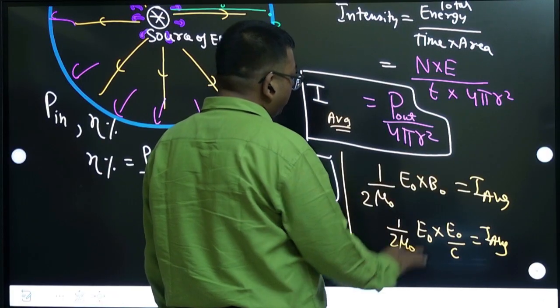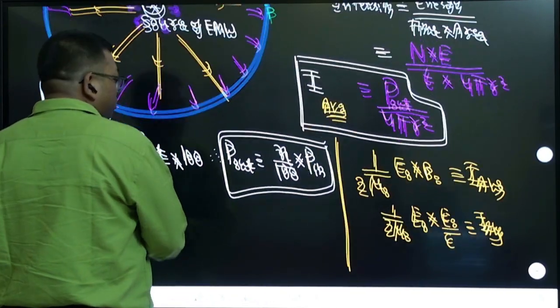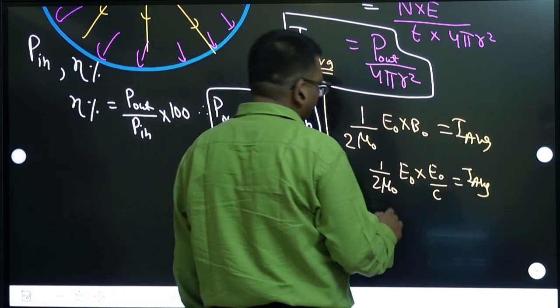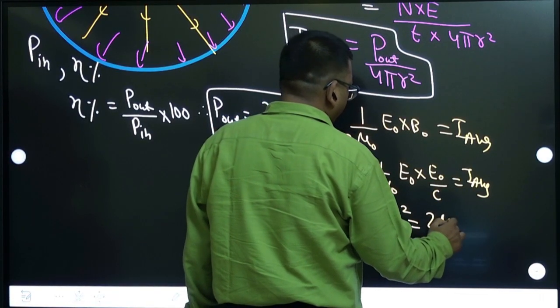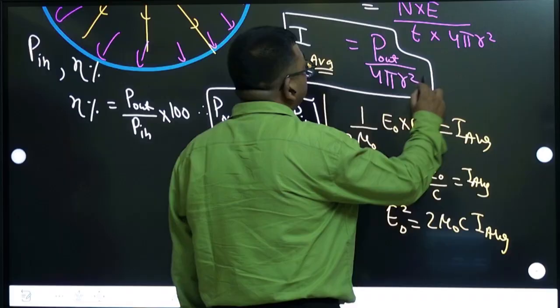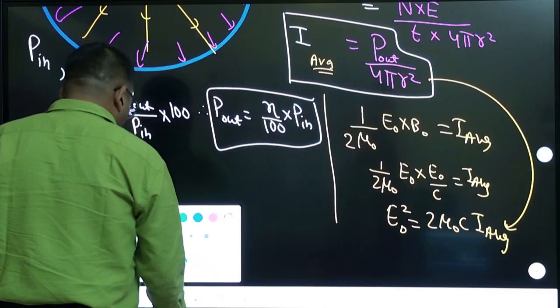I'm keeping it in terms of this only. So let us do the calculation of electric field amplitude. From here E naught square becomes 2 mu naught times C into average intensity. Now you substitute the average intensity from here and you get E naught.